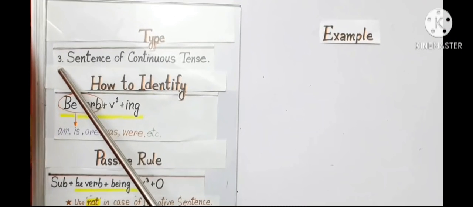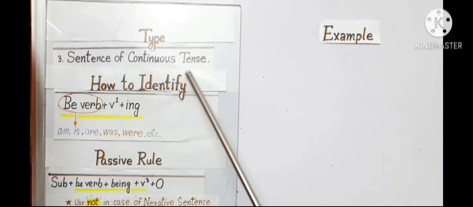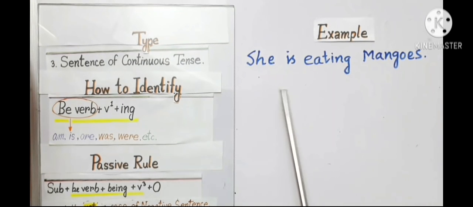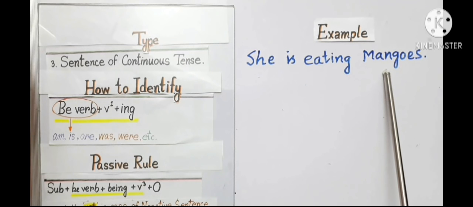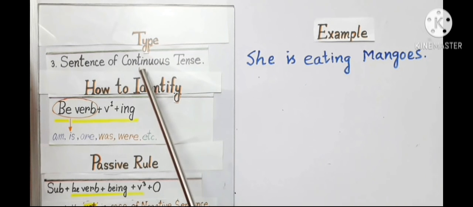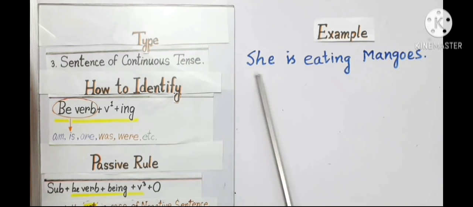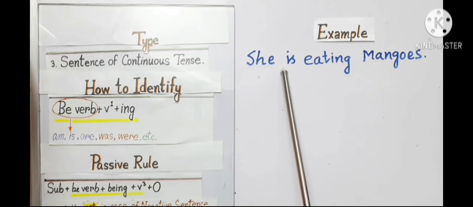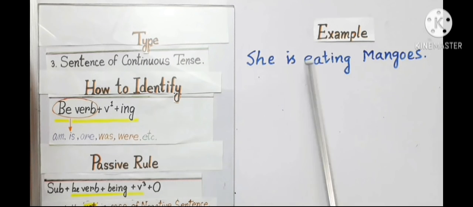Number 3, sentence of continuous tense type voice. For example, she is eating mangoes. It is a sentence of continuous tense type because the sentence has a be verb, is, and verb 1 with ing.